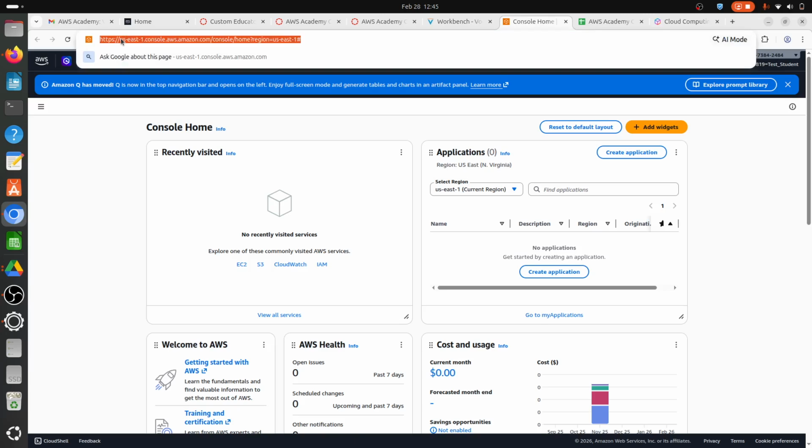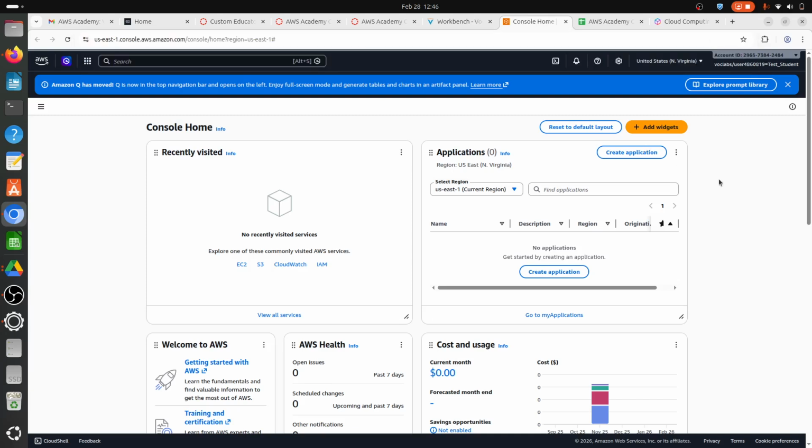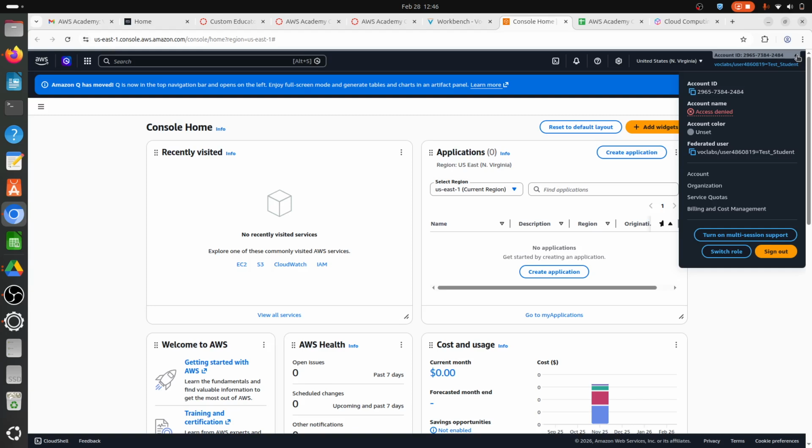So now if I provide this link in the chat window and you click on it, you will not be able to log in, but you will be taken to the login page. But here this user has an account right now.